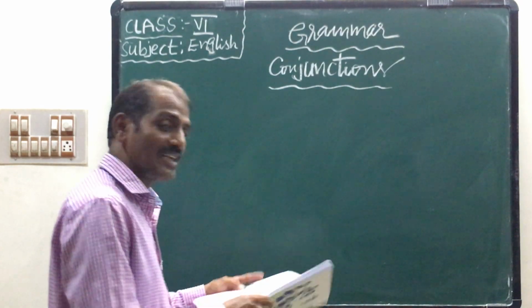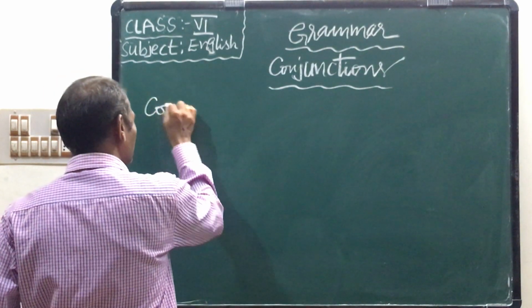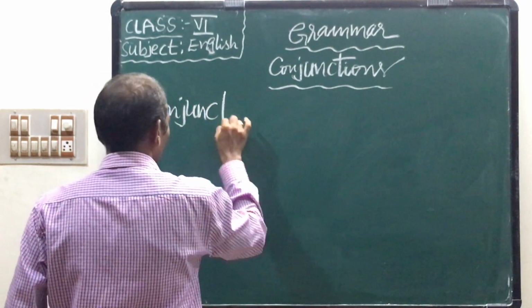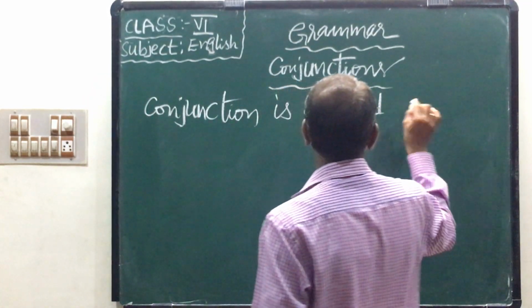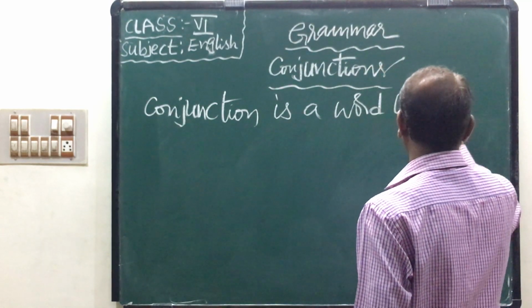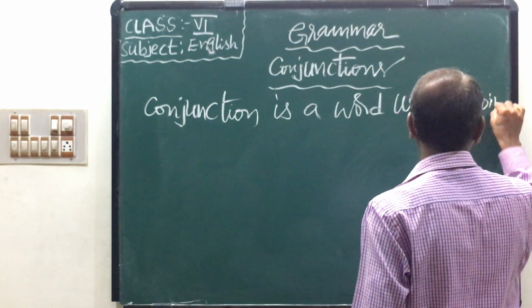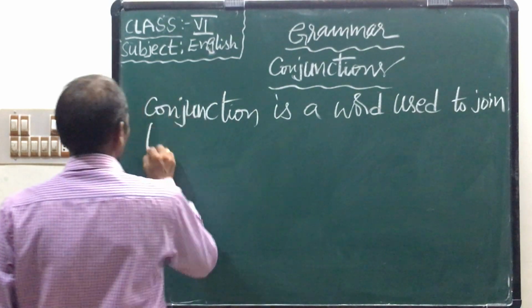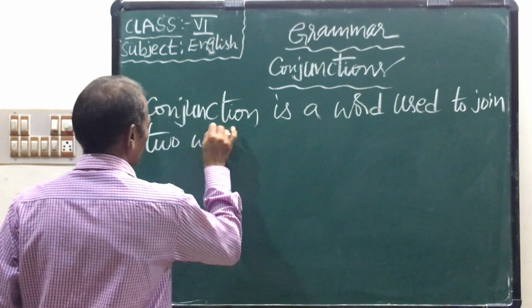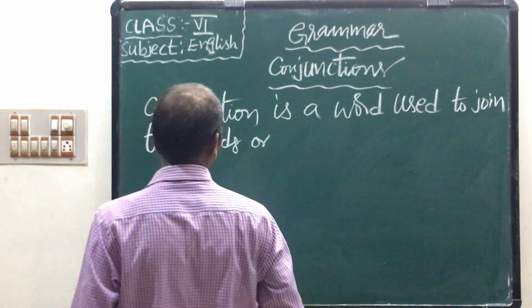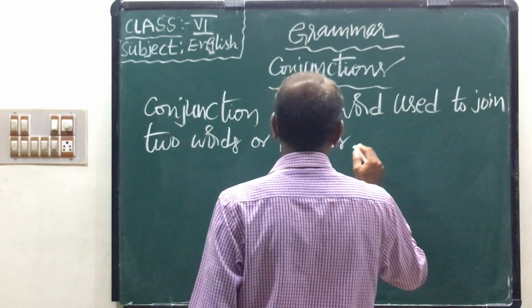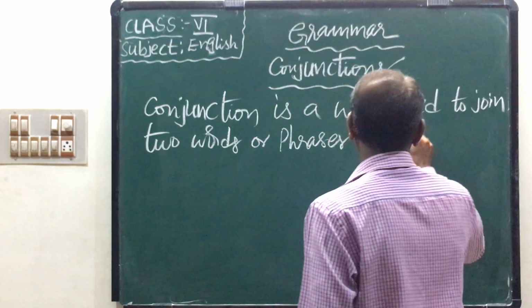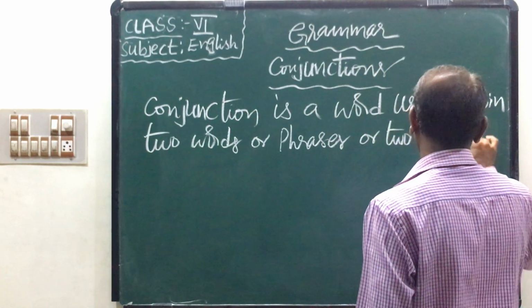Here, generally, is the conjunction. A conjunction is a word used to join two words or phrases or two sentences.